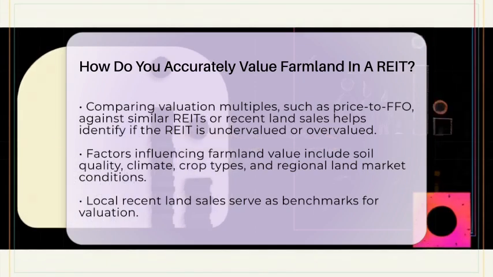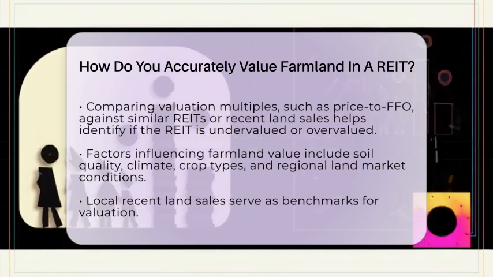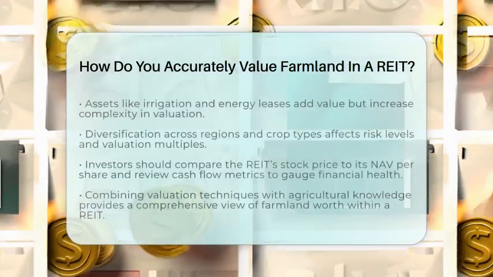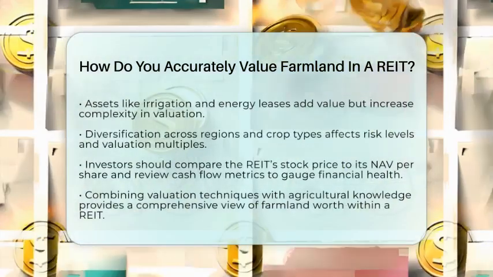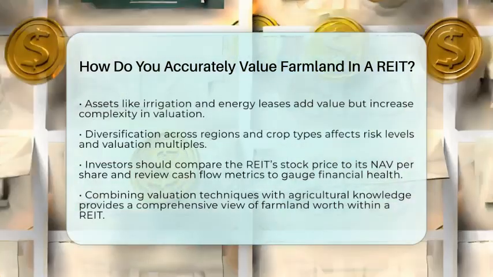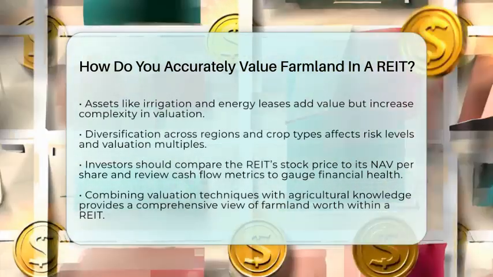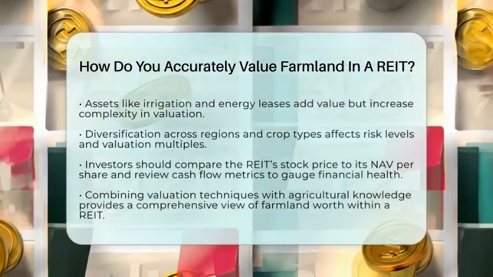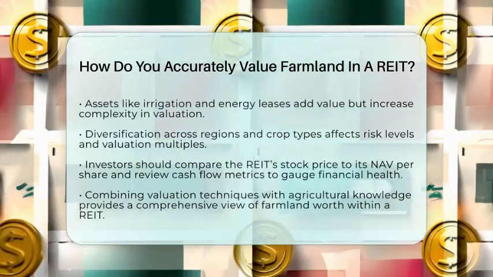Additional assets like irrigation or leases for energy production can add value but also bring complexity. Diversity in location and crop types influences risk and valuation multiples. For example, a REIT with farms in different regions and crop types spreads risk and can command different cap rates.